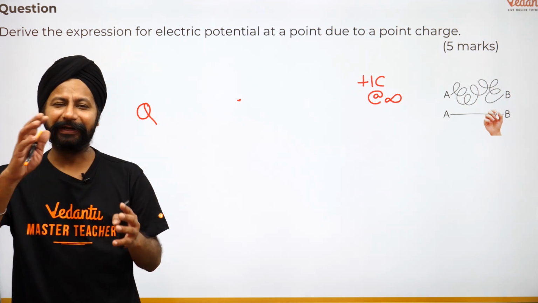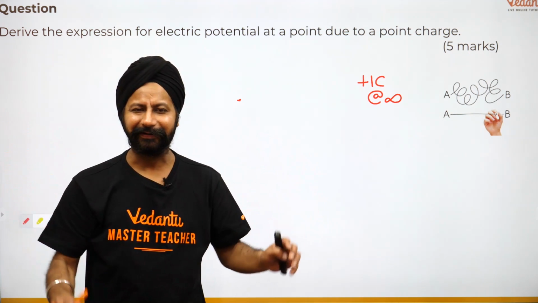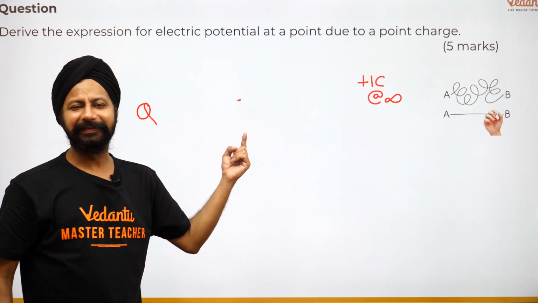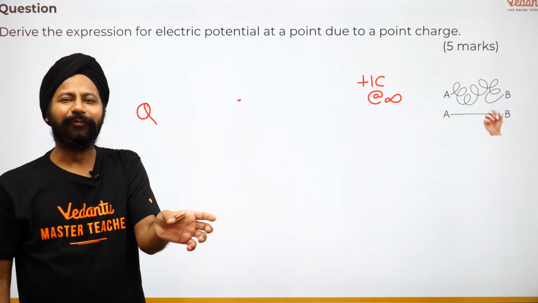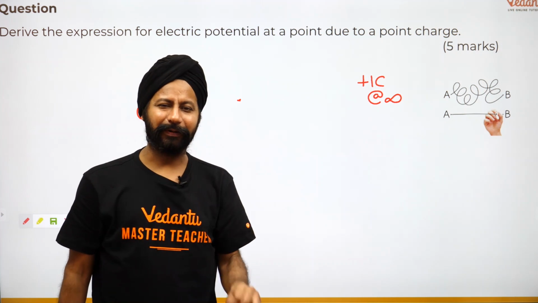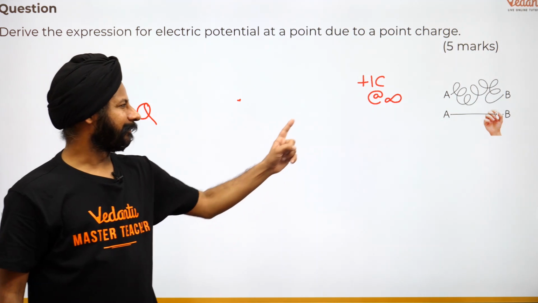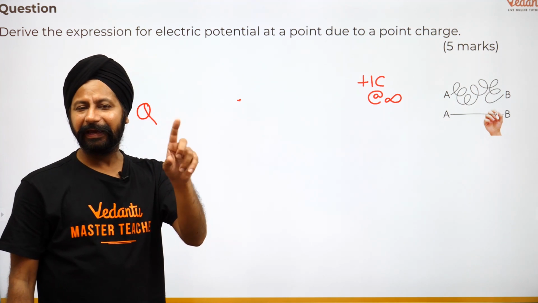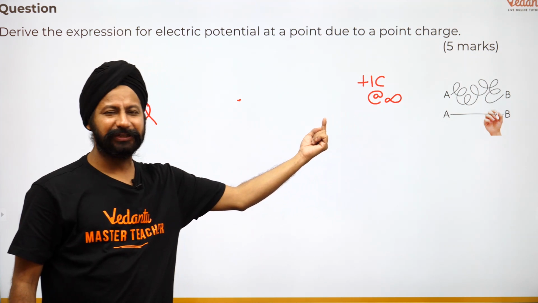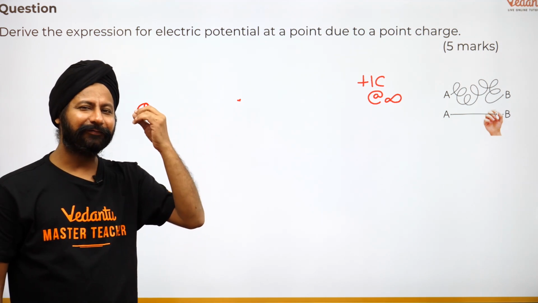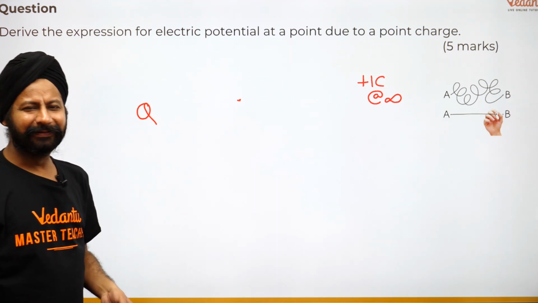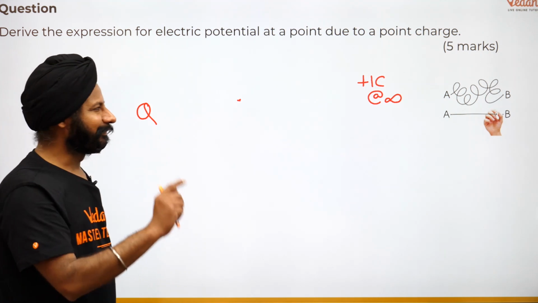We know force multiplied by displacement is the work done. Two problems. Number one problem, the distance itself is infinite. So how will you say work is force and displacement? Now this is infinite amount of distance. Second problem, force is not constant. Force is the Coulomb's force, K, Q1, Q2, but divided by the distance square. The force is changing, it's a variable force. अब जहाँ variable word आ जाता है वहाँ integration आता है. Let's do that. And this is a simple integration, let me tell you.